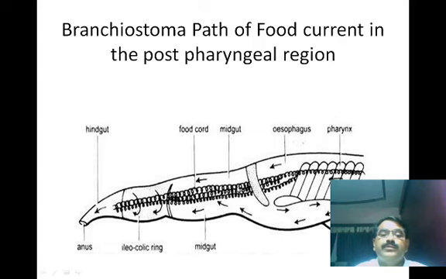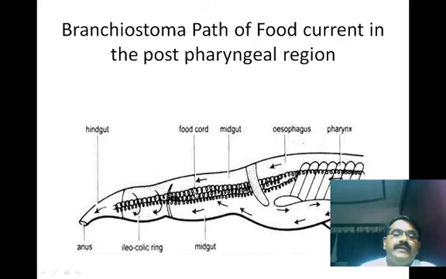Now the food particles continuously undergo bolus formation, and there is a mixing of the food material with mucus and the enzymes which are required for the digestion of the food materials. So these food cords are transported here in the intestine.